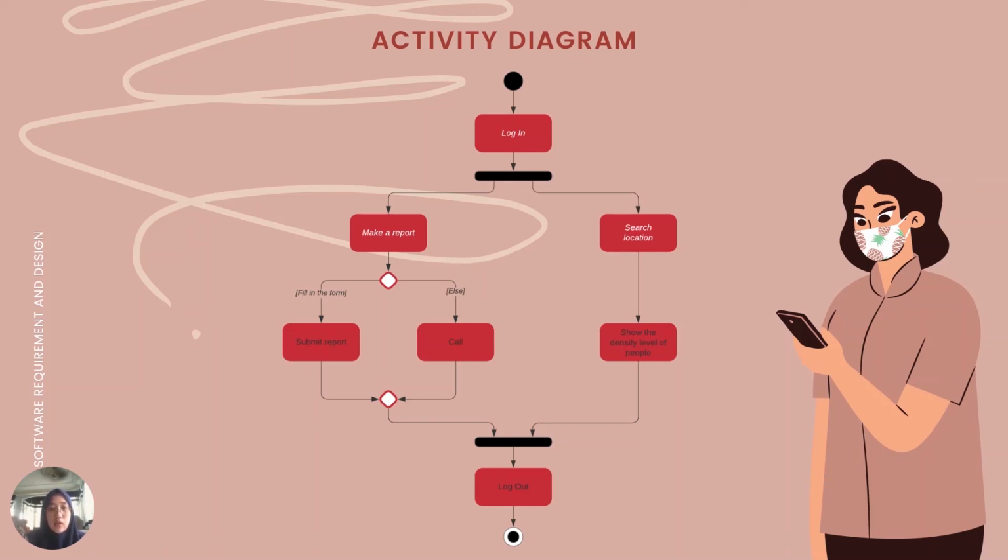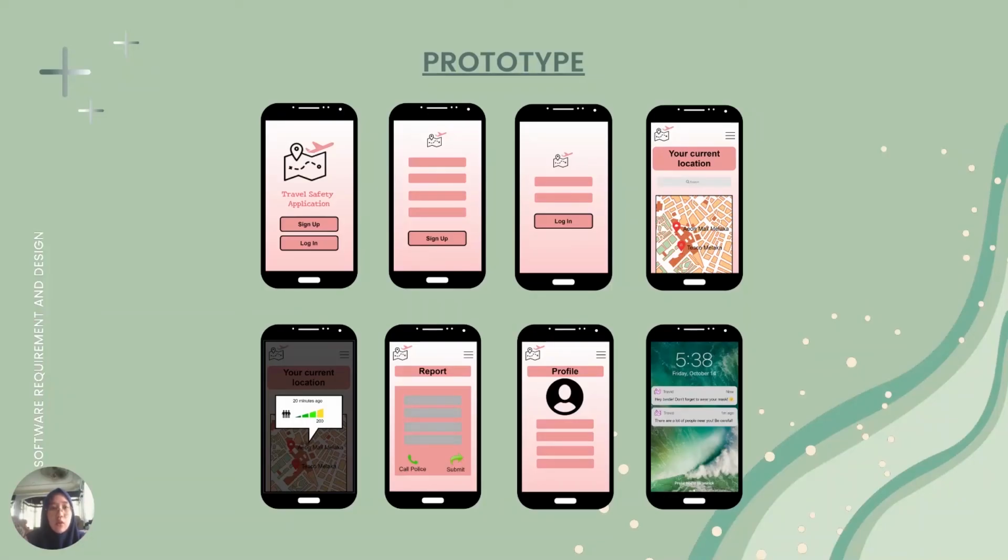So that is our activity diagram, and these are all our prototype interfaces. This is our first main page before the user logs in to the application. They need to choose either to sign up or to log in, and this is the sign up form. If the user is a first time user, they need to fill in the form and choose sign up. And then after sign up, they need to log in, and if not a first time user, they will go directly to the login page here.